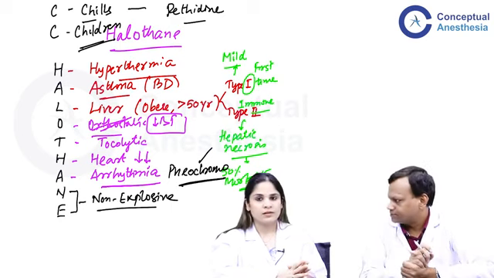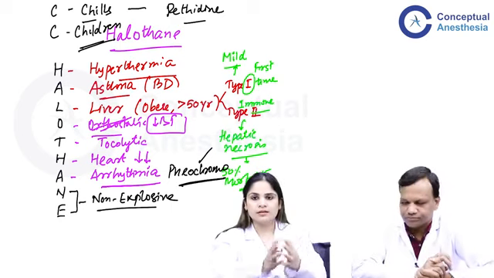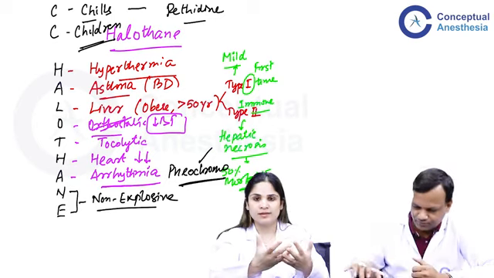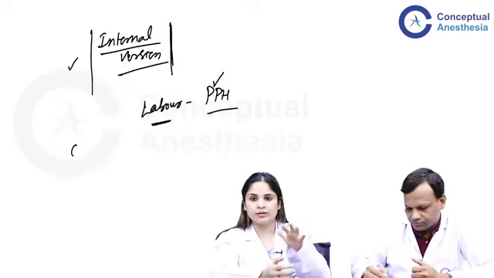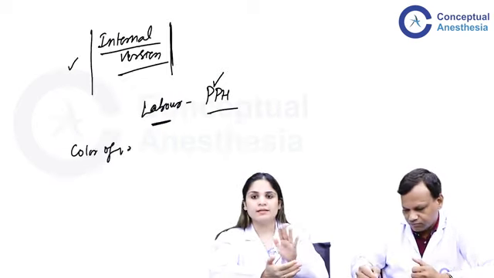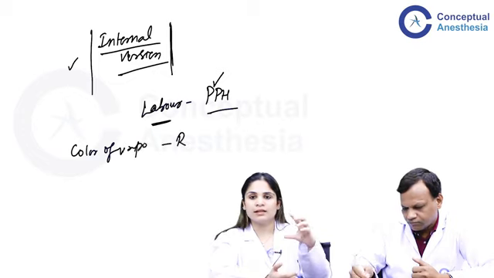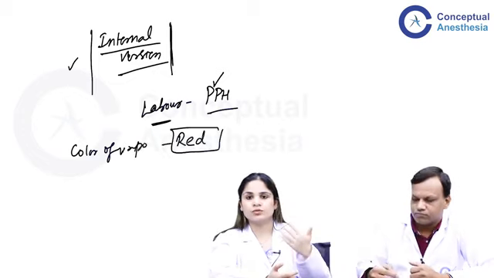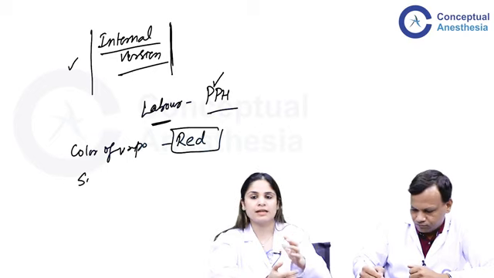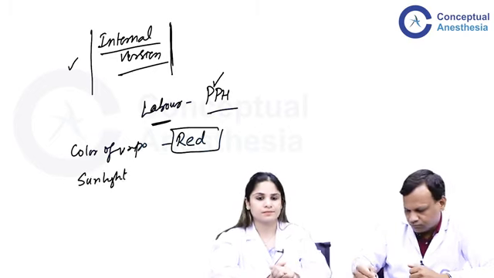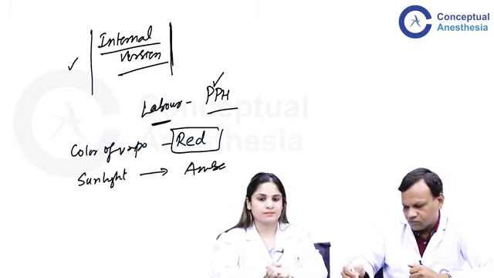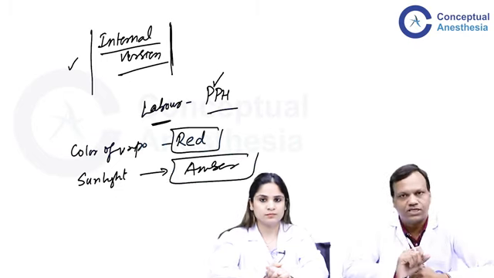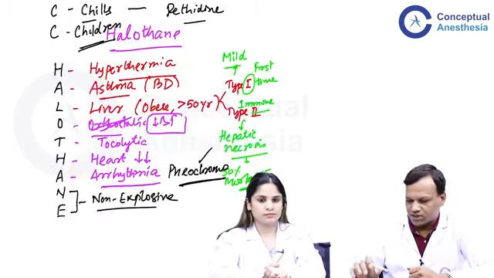Do you want to add anything? Only a couple of points. The color of the halothane vaporizer, if you see, is red. So you need to remember that. And the second thing is halothane gets denatured when it is exposed to sunlight. That's why we store it in amber colored bottles. So amber colored bottles are used for storing halothane. That is important about halothane.